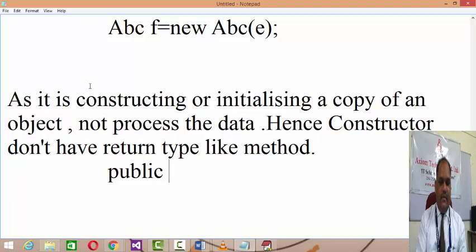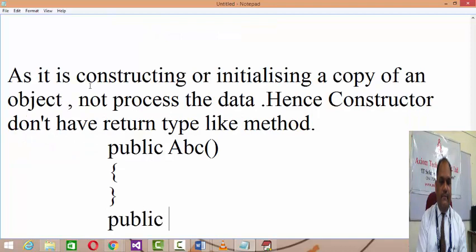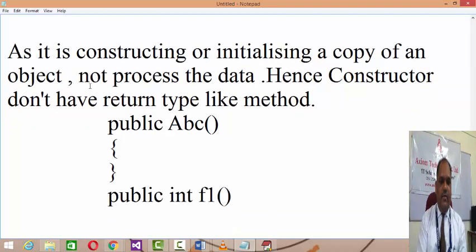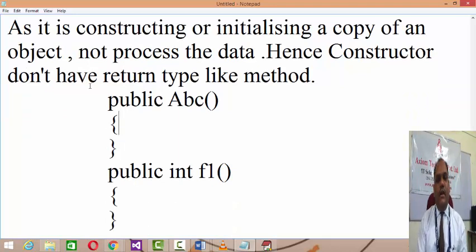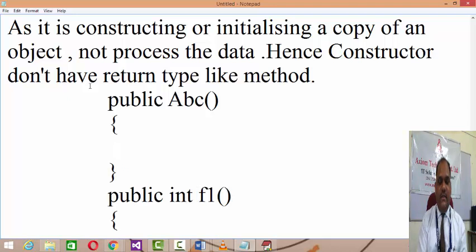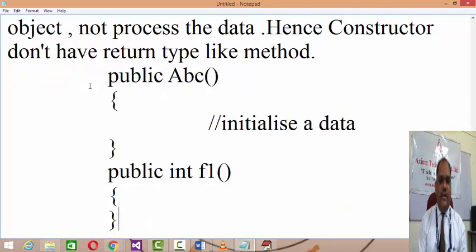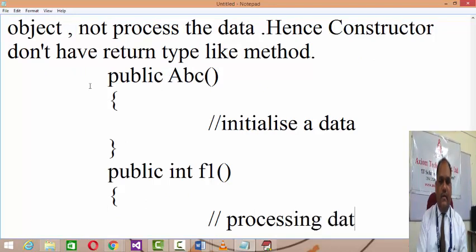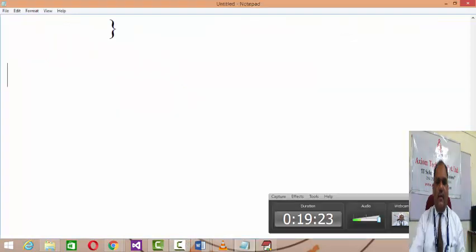Like we write public ABC, right? And in case of methods we write public int f1, meaning every method has a return type, but a constructor doesn't have a return type because its definition is to initialize the data. It is not processing the data, and a method is written for the purpose of processing data. As it processes the data, it should have a return type. As a constructor is not written for processing data, it doesn't have a return type. Hope you understand the concept of a constructor as well.